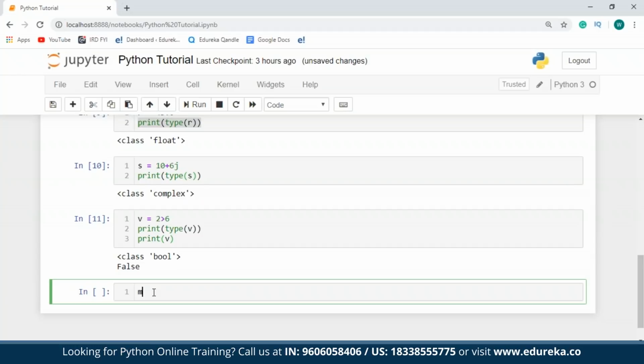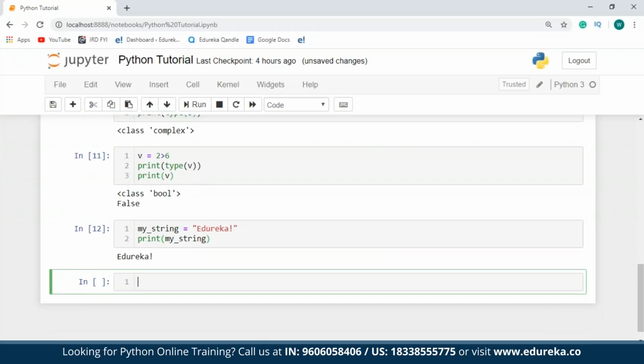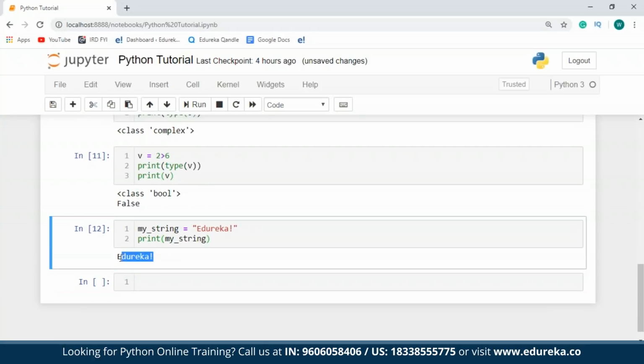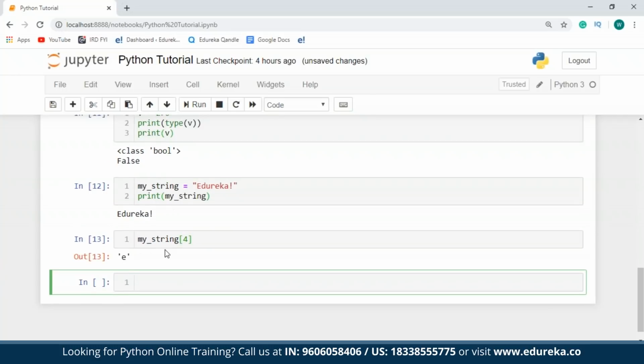So for an example of a string, I'll just say my string equals Edureka. And then I'll just print out my string. So as you can see over here, it has returned the value of my string. You can also access the values of a string by making use of the index values. So in case I want to access any element that is present in Edureka, what I'm going to do is just type in my string and pass on the index value of the letter that I want to retrieve. So I'll just say 4. So as you can see over here, at index number 4 is E.